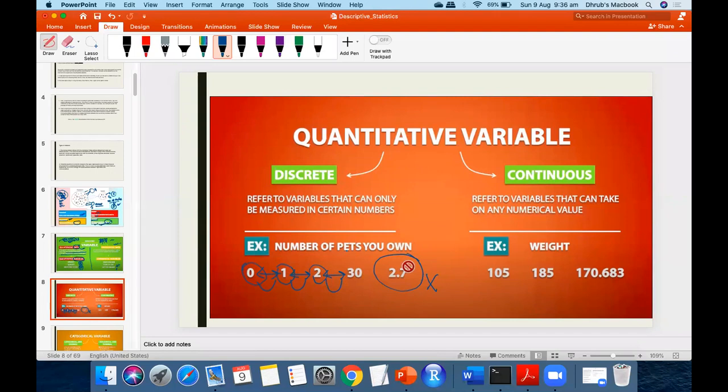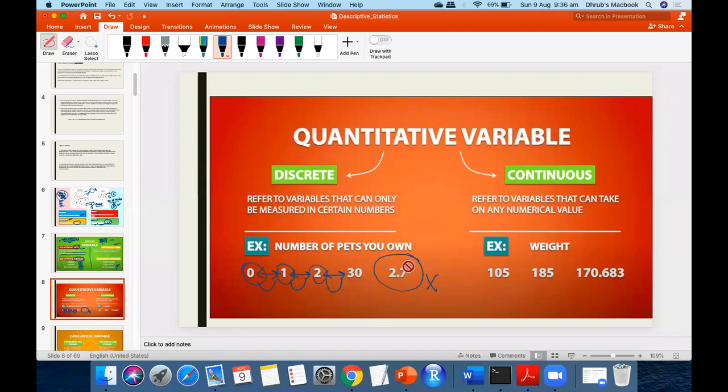That is the definition, but intuitively, whatever you can count, that is discrete. Why? Because in between there are no points that we are going to talk about. Is it clear? Yes, sir.